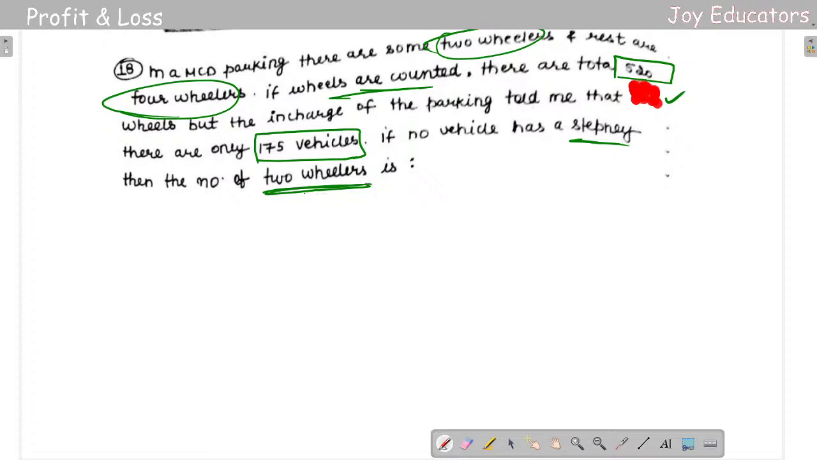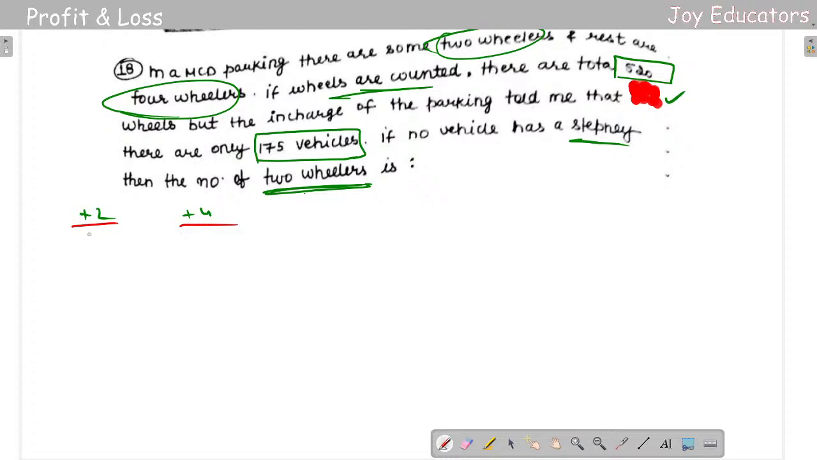okay. No worries. So some parking lot, two-wheelers and the rest are four-wheelers. If the wheels are counted, it means there could be two-wheelers, which means two wheels, and there could be four wheels, right? So if there are two-wheelers, I'll be getting how many? If there are four wheels, I'm getting how many? So yeah, let's check it out. There are a total of 520 wheels, but the in-charge of the parking told me that there are only 175 vehicles. It's a number. Okay.